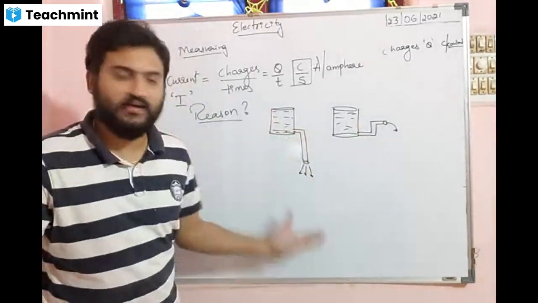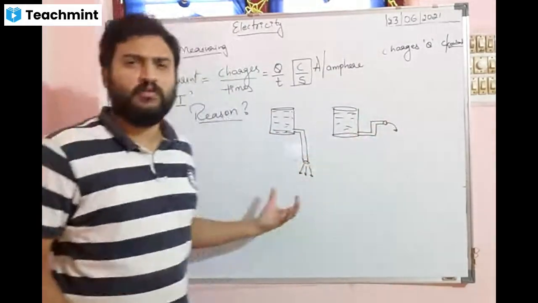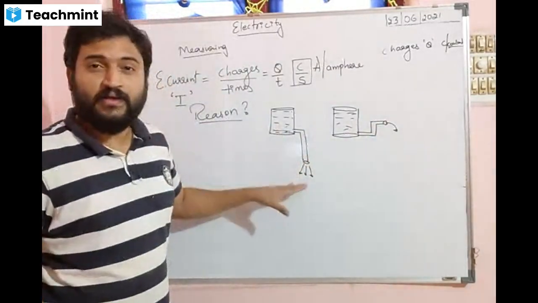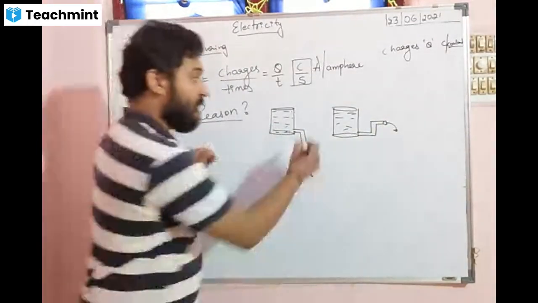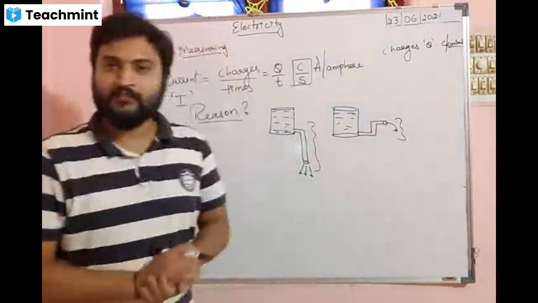Because of the gravity here. Gravity is pulling it. Here also there is gravity, but not compared to this, because the distance here is more. Means the difference is more here. The difference is very less here.